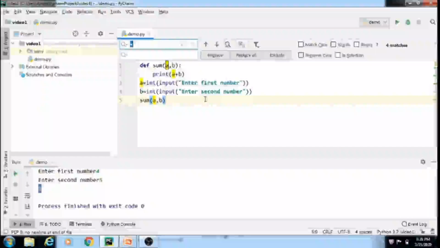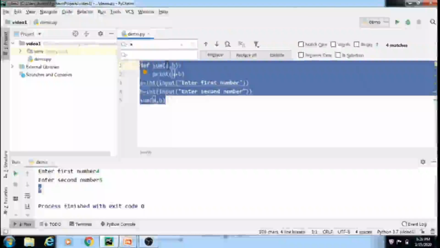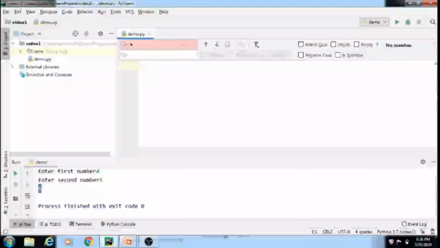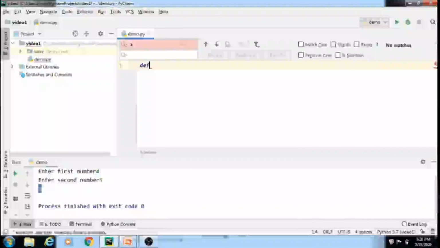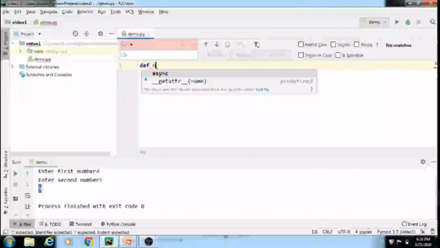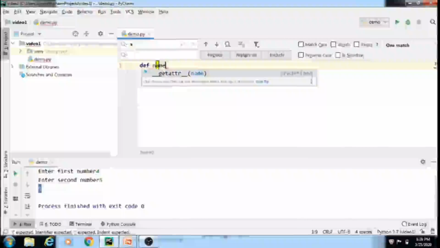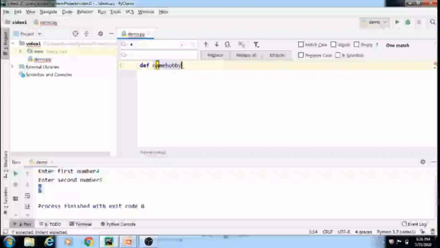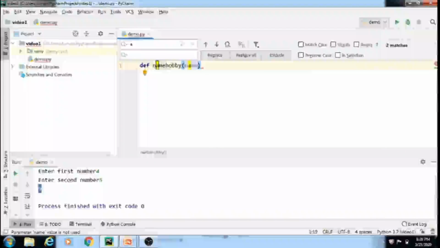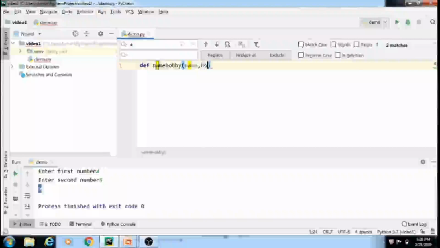We will take another example of multiple parameters. Suppose name_hobby is my new function. In this function, we are passing two parameters. The first is name and the second parameter is hobby.